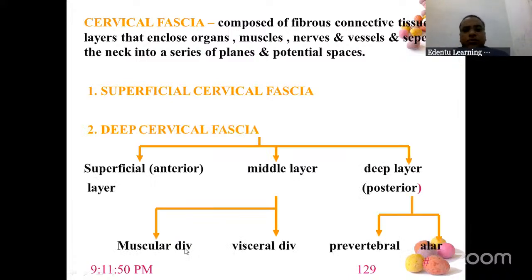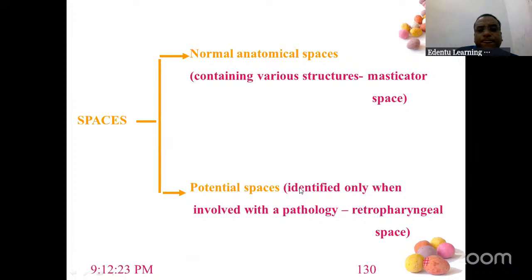So first and foremost, you should know that with space infection, you've got normal anatomical spaces and potential spaces. Normal anatomical spaces are there because of the structures present in the body. Potential spaces exist only when a pathology is involved.